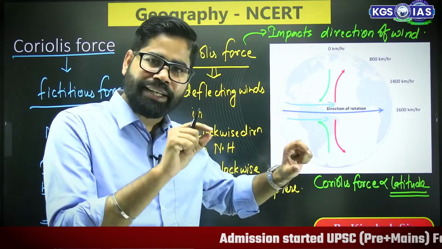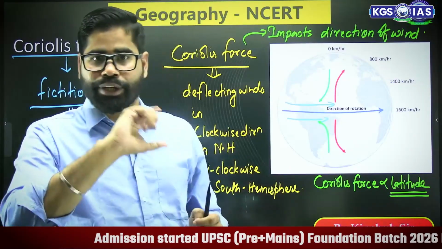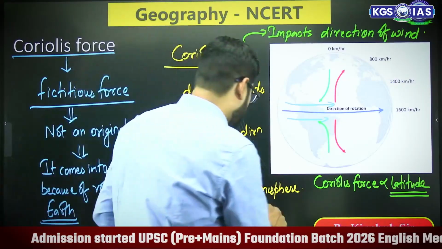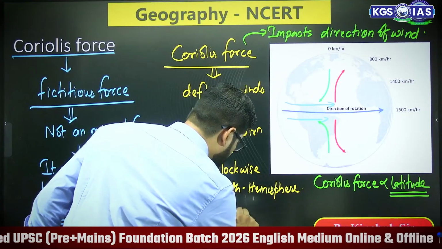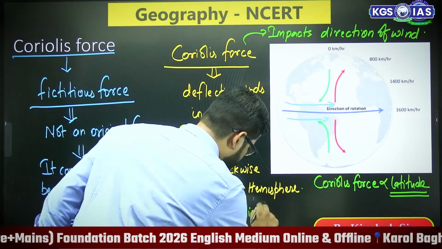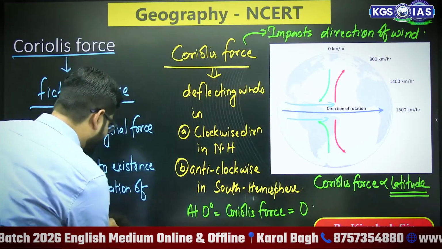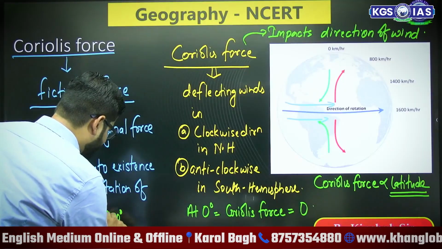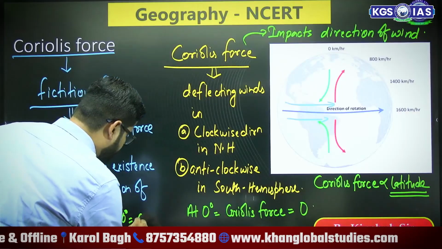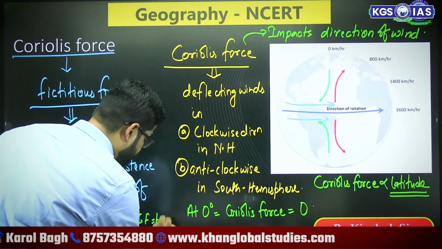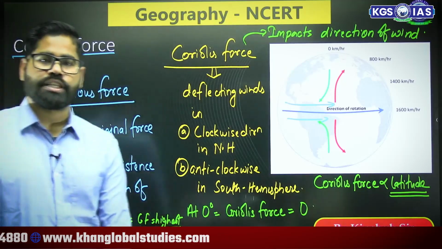So at the equator, it is almost zero. At the equator, where the rotation speed is highest, at 0 degree, Coriolis force is almost zero, and at 90 degree, Coriolis force is highest.